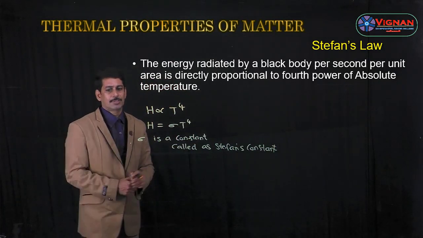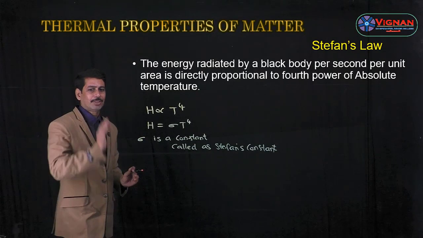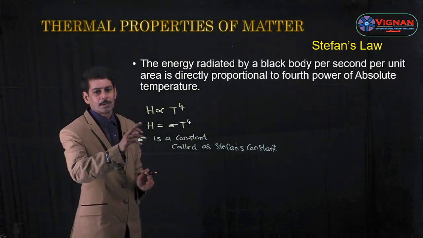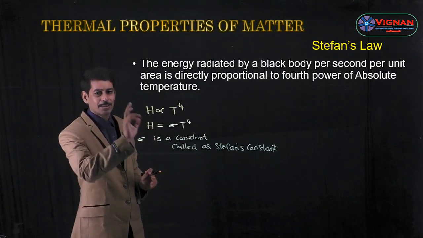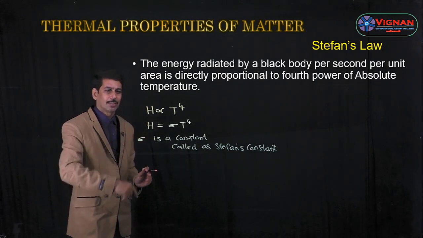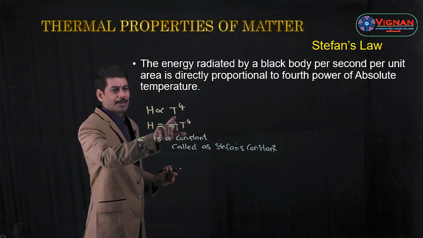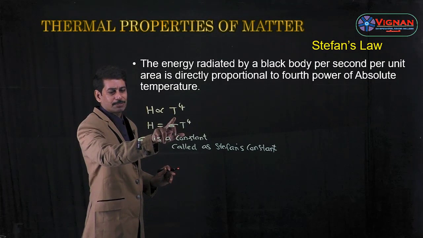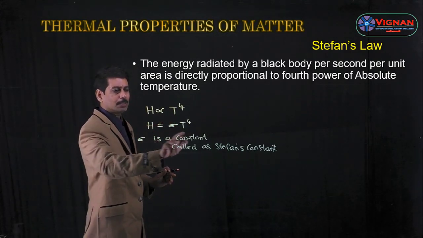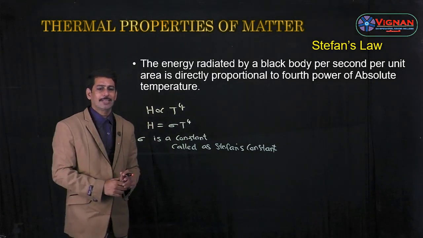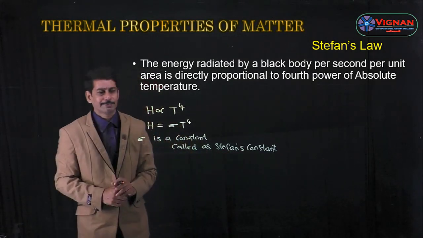So this is about Stefan's law. Let us see once again. The energy radiated by a black body per second per unit area is directly proportional to the fourth power of absolute temperature. If H is the energy radiated by a black body per second per unit area, then H is proportional to T power 4, where T is the absolute temperature. Removing the proportionality, we introduce a constant: H is equal to sigma T power 4. Here sigma is the Stefan's constant.